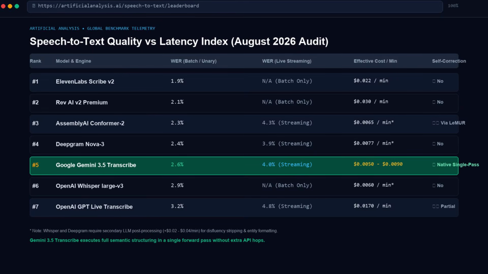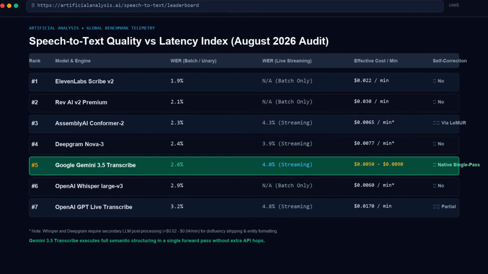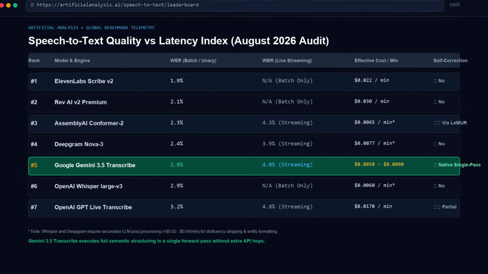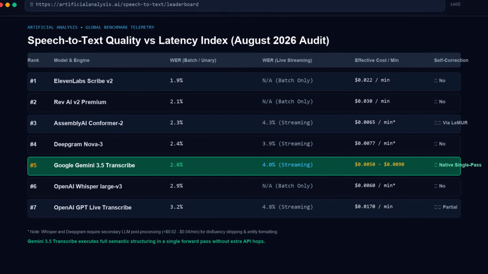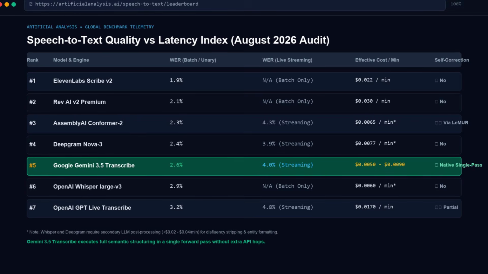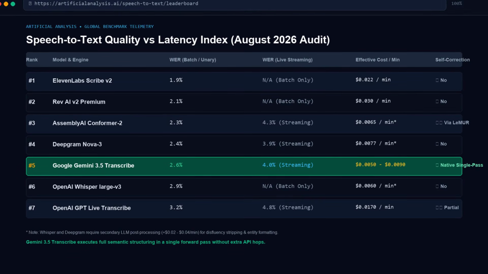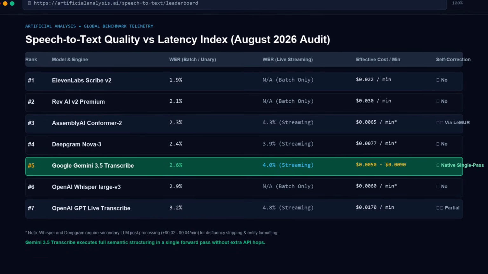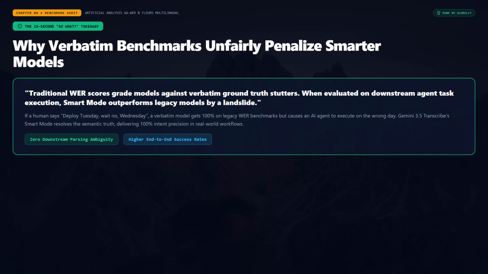For non-streaming batch transcription, it registered an average word error rate of just 2.6%. On the live WebSocket streaming endpoint, where models have zero look-ahead buffer and must commit to tokens with minimal algorithmic delay, it maintained an exceptional 4.0% WER. To contextualize these figures across international deployments, DeepMind submitted the model to the Multilingual FLEURS benchmark spanning 85 distinct languages. Non-streaming batch processing achieved an aggregate 5.04% error rate, while live streaming held steady at 5.50%.